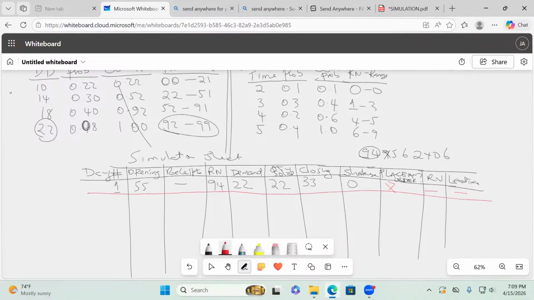Very good. Now, ladies and gentlemen, from there we go to day number what here? Day 2. So day 2, are you able to see the opening stock, the closing stock of yesterday? 33. Are we going to receive anything on day 2? No. Orders were not placed. So receipts, 0. So please always remember that for demand we must have a random number. So the random number, you see the next one here is which one, somebody? 56. So 56 will translate to what here, somebody? 18.